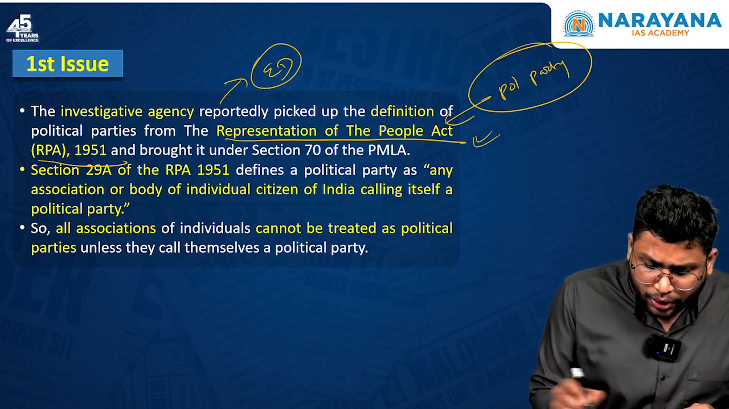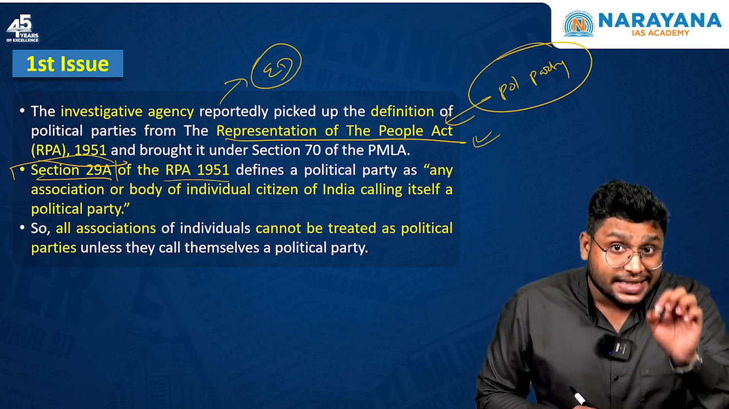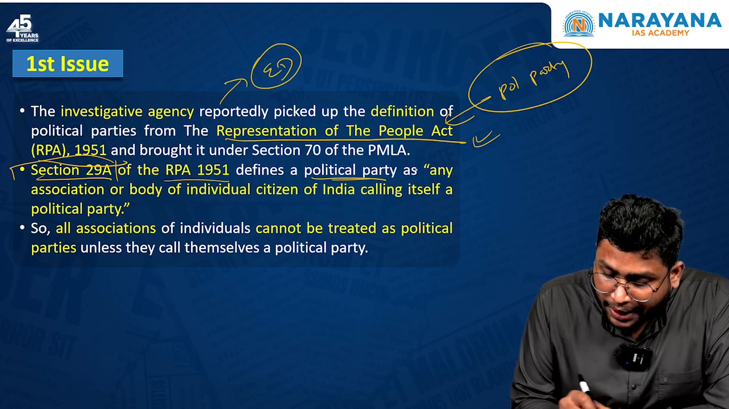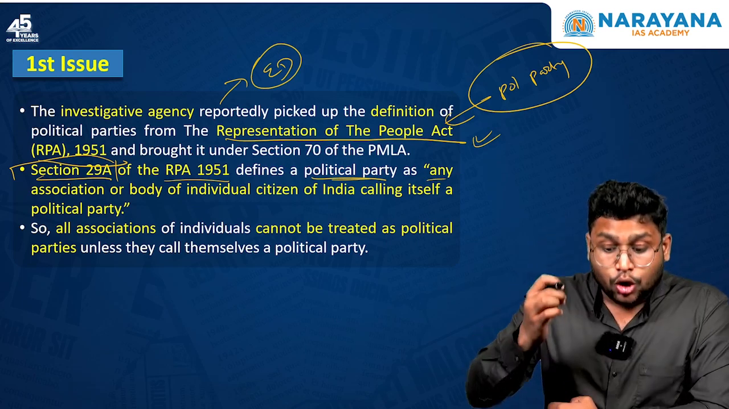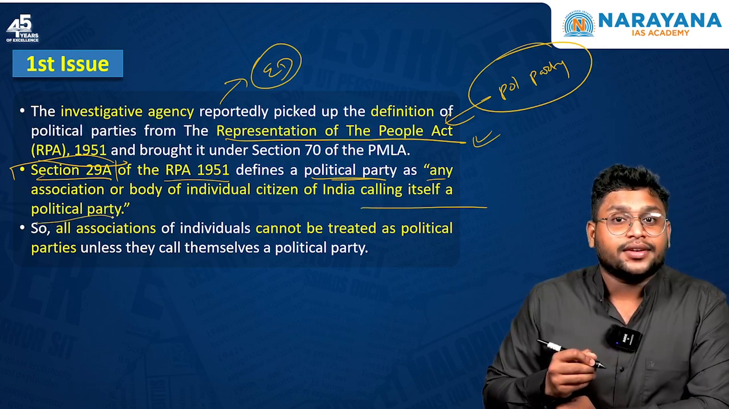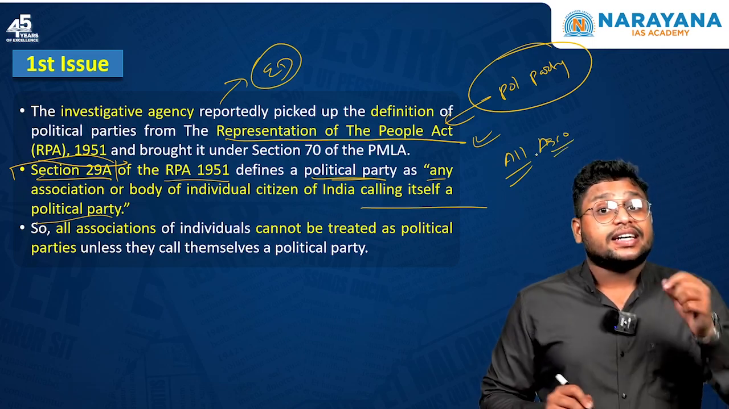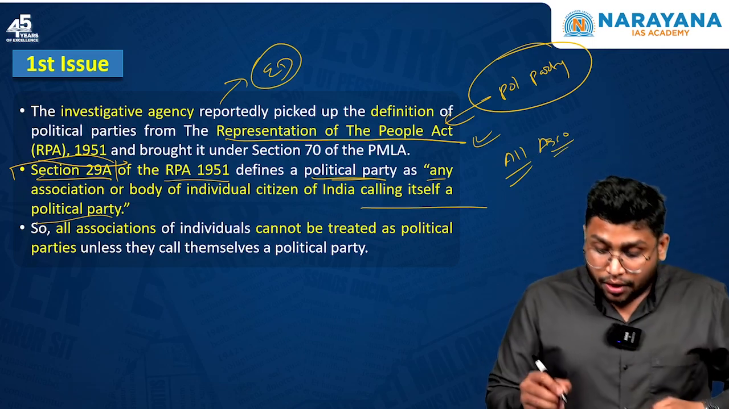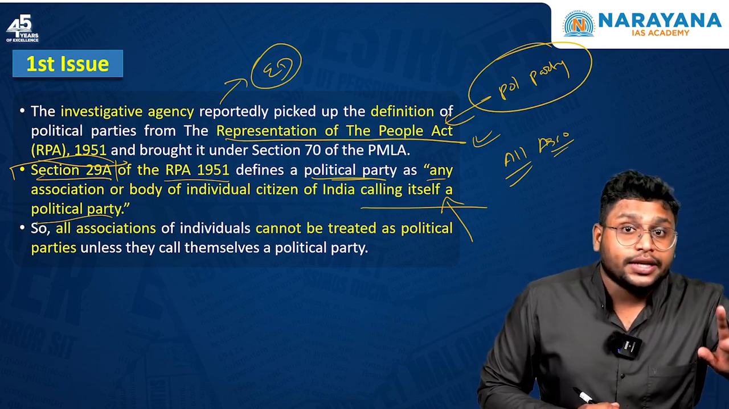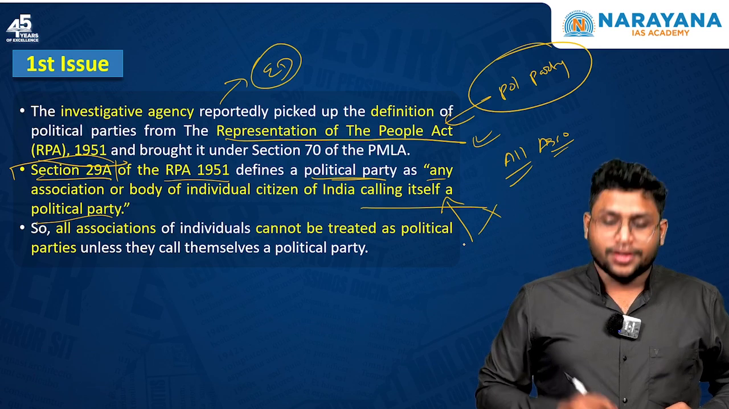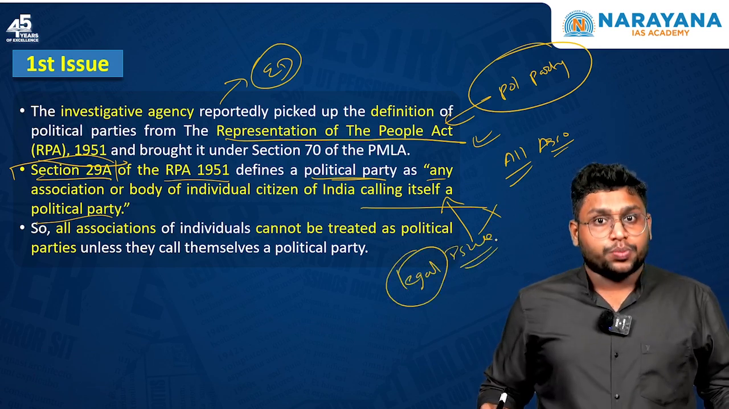But here, if you look at section 29A of the Representation of People's Act 1951, what does it exactly say? It says a political party is any association or body of individual citizens of India calling itself a political party. That means not all associations can be considered a political party, only those in which the members themselves call it a political party. If they are not calling it a political party, then it is not a political party. So we are saying this is a legal issue and this needs to be taken up by the Supreme Court.